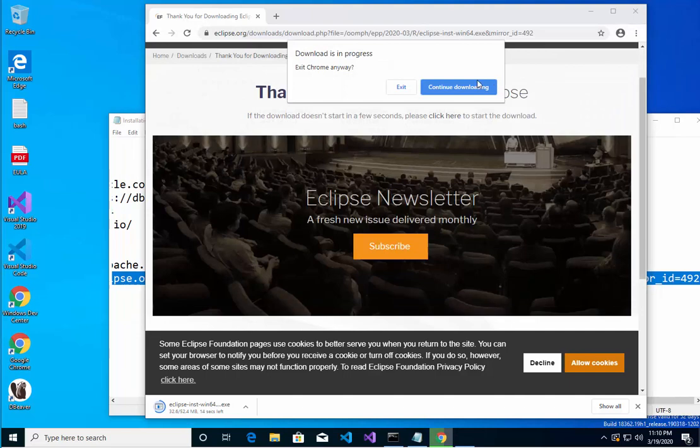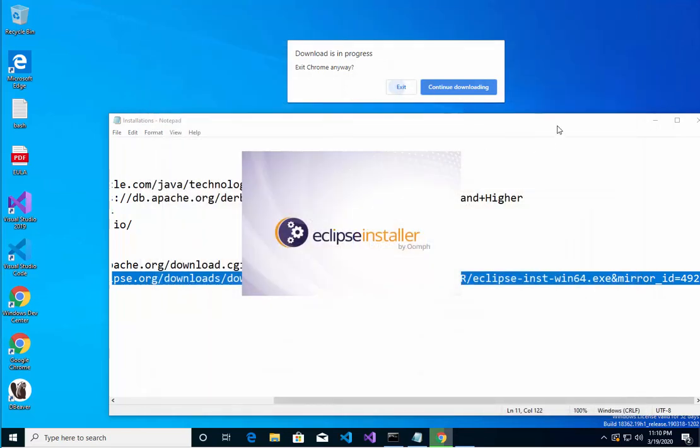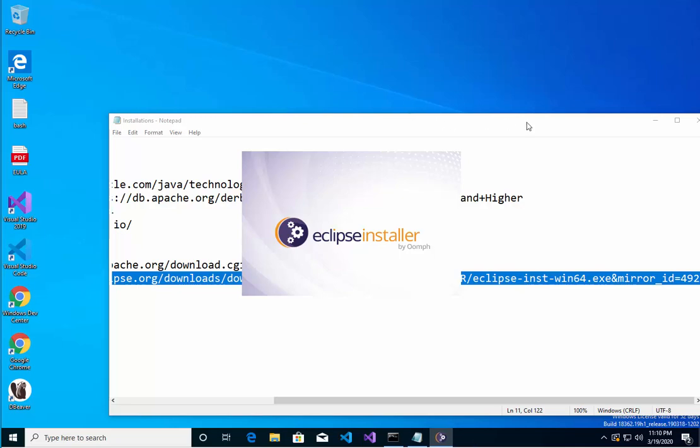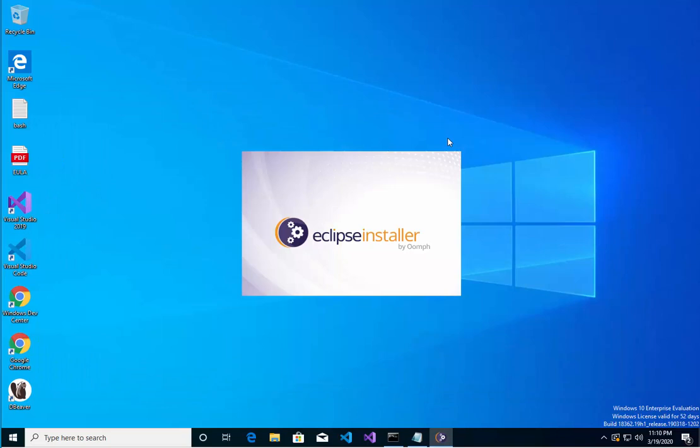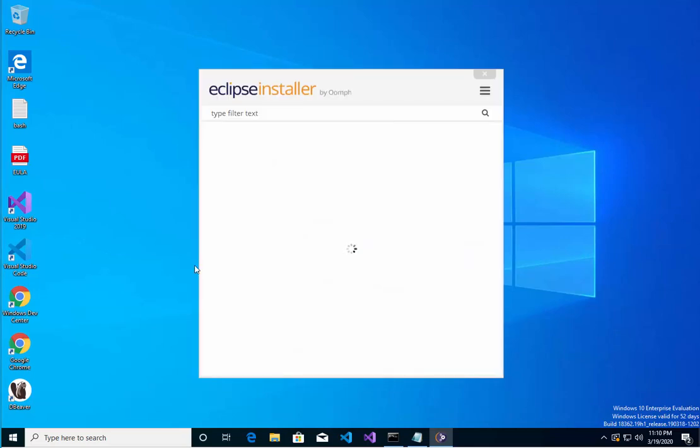Close all these directories. I just don't like having too much clutter. I'm going to say exit anyway because I already had it. Minimize that. And that's going to try to install Eclipse. Alright, it's doing its thing.